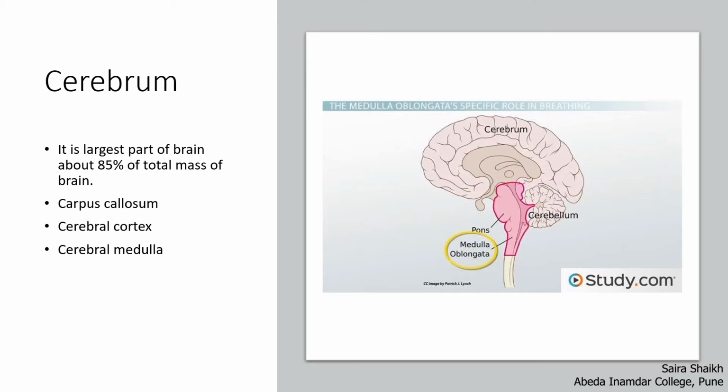The surface of the cerebral hemisphere is folded by many convolutions or foldings called gyri, and the grooves which are present are called sulci. Gyri are the elevated part of the cerebrum, while the sulci are the depressed part of the cerebrum. Gyri and the sulci increase the surface area of the cerebrum for the vast number of nerve cells.